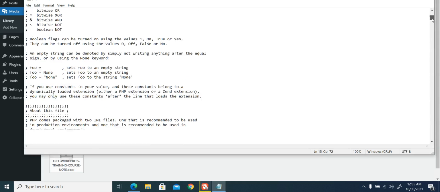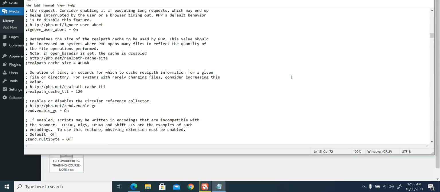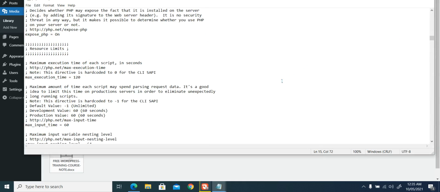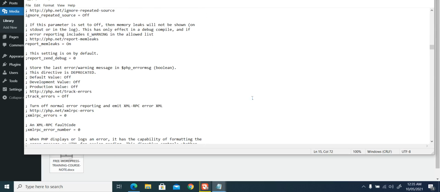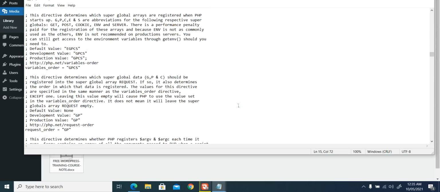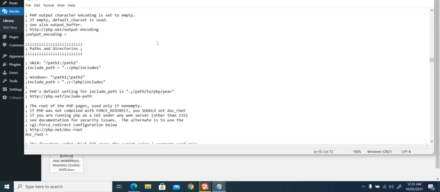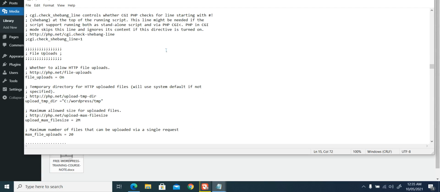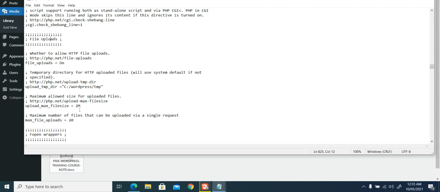So we'll quickly scroll down to file size data. Okay, file size. So you can see here is 2 MB. So we need to change it to 8. Control S to save.